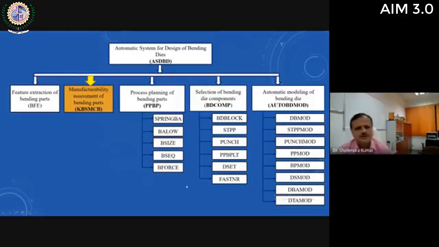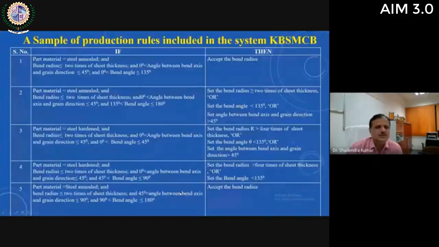Then manufacturability assessment of bending parts. How to check the manufacturability of these design features. This is just a sample of production rules included in the knowledge base system for manufacturability check for bending parts. There are so many rules coded in the knowledge base of this system.